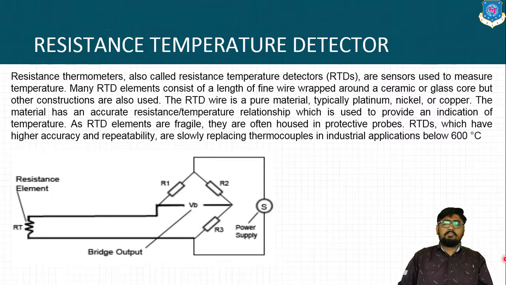As RTD elements are fragile, they are often housed in protective probes. Okay, so we have discussed earlier they are kept inside a ceramic or glass core, so they are nothing but protective shells of that. RTDs, which have higher accuracy, are repeatedly and slowly replacing thermocouples in industrial applications below 600 degrees centigrade. Means RTD has a maximum temperature sensing range of 600 degrees centigrade.